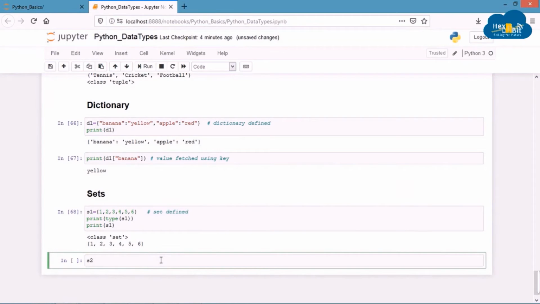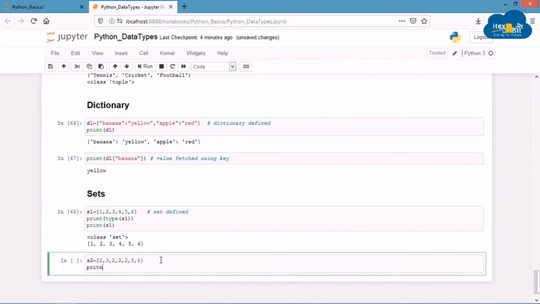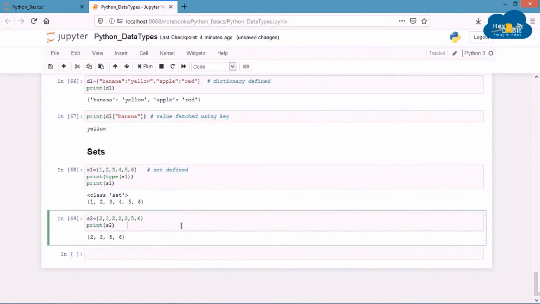Even if an object is added more than once inside the curly brackets, only one copy is held in the set object. As you can also see in this cell, only one copy of the number 2 is held by the set S2. Hence, indexing and slicing operations cannot be done on a set object.